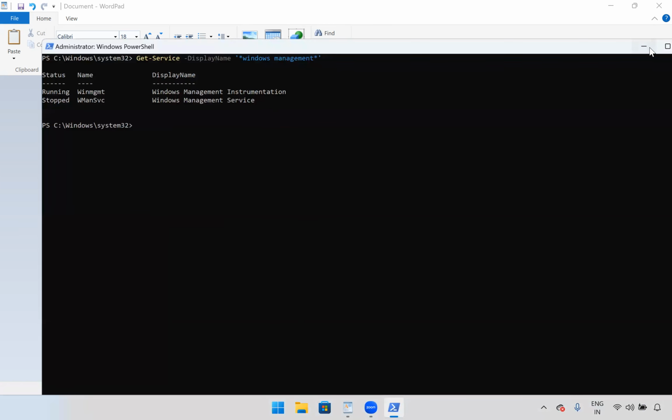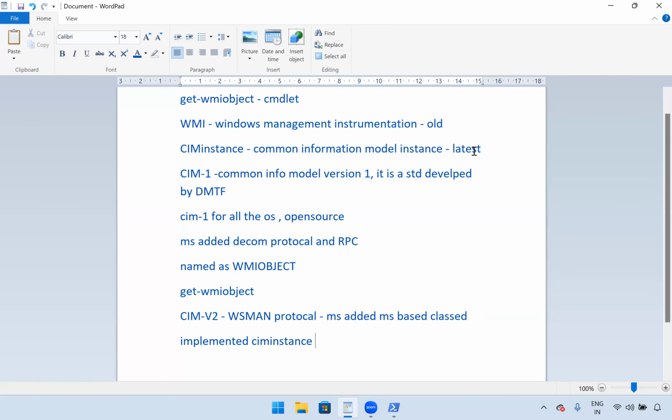But the problem is this WMI object won't work with the latest version of PowerShell. So whatever enhancements Microsoft is making now, it is doing only with SIM instance, not with WMI object. I'll show you whether it will support the new version or not.